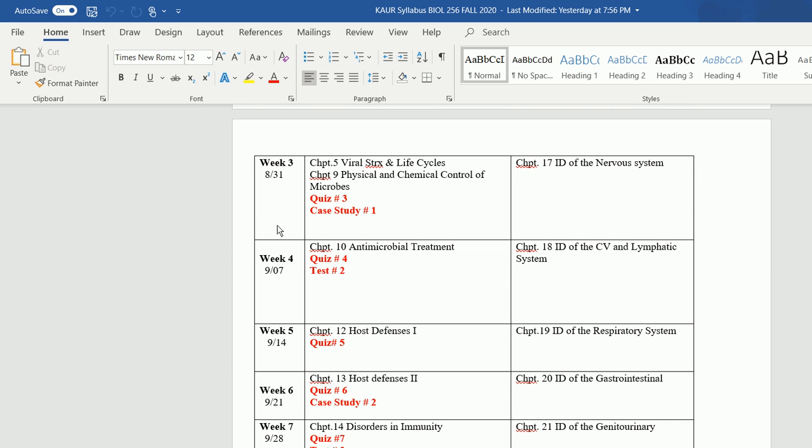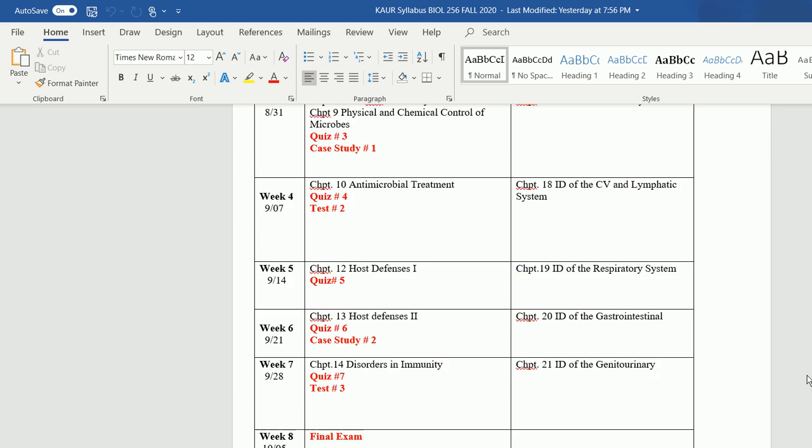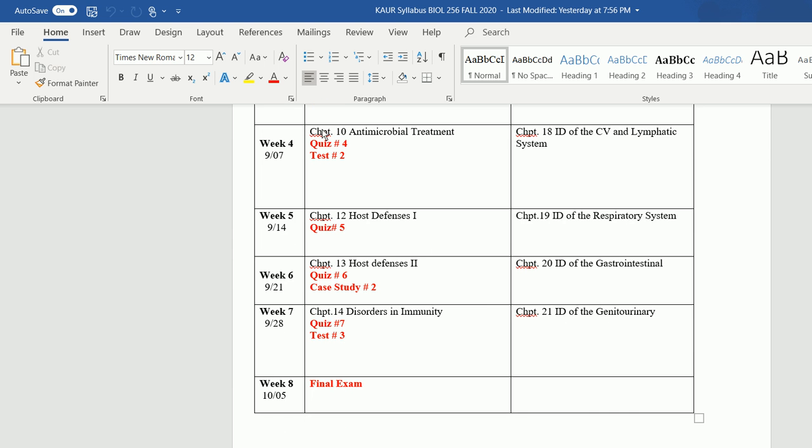In week 3 we will be talking about virus structure and its life cycle, and in chapter 9 we will be talking about physical and chemical control of microbes. And in the infectious chapters we will be studying the infectious diseases of the nervous system. From these 3 chapters we will be having quiz number 3, and this week we will also have case study number 1.